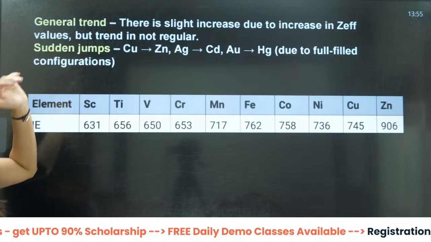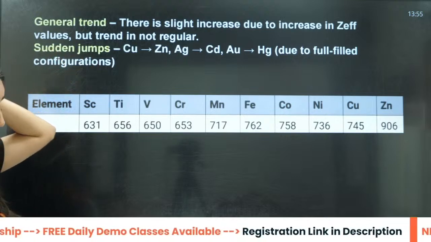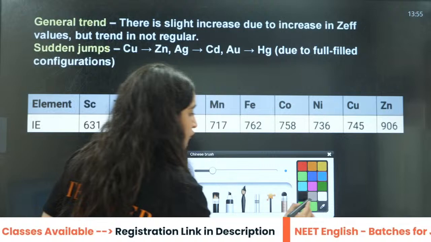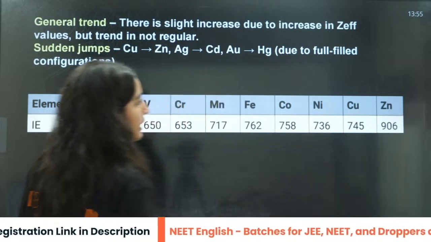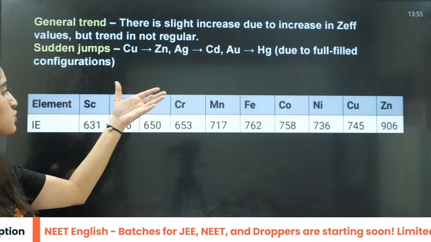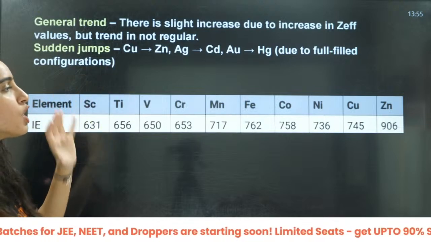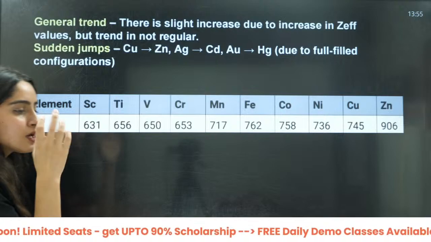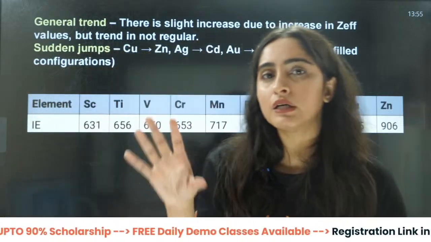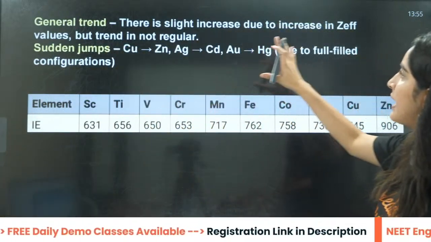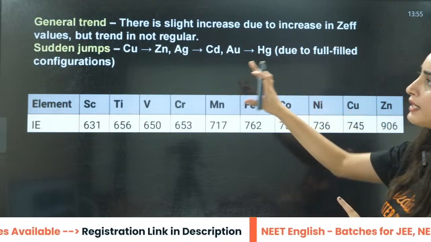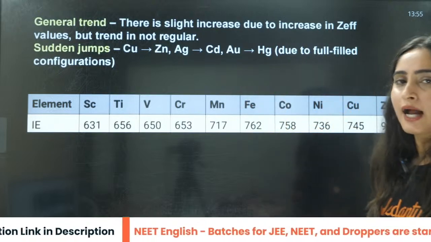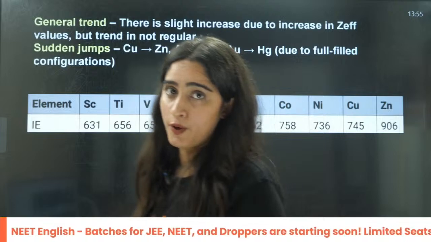Now beta, what about this thing? This is your 4d electrons, like 3d elements. In this you will see there is a very irregular trend of the ionization energy. There is a slight increase due to increase in Z effective, but the trend is not regular. That is why questions are not asked from here.